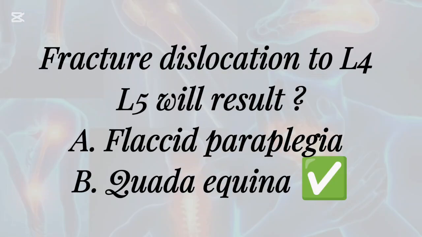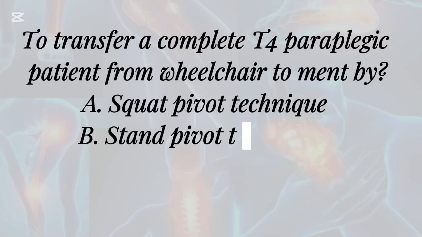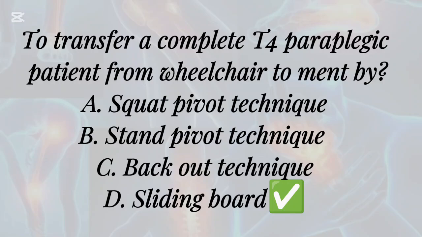Fracture dislocation of L4-L5 will result in: A. Flaccid paraplegia, B. Cauda equina. To transfer a complete T4 paraplegic patient from wheelchair to bed: A. Squat pivot technique, B. Stand pivot technique, C. Back out technique, D. Sliding board.